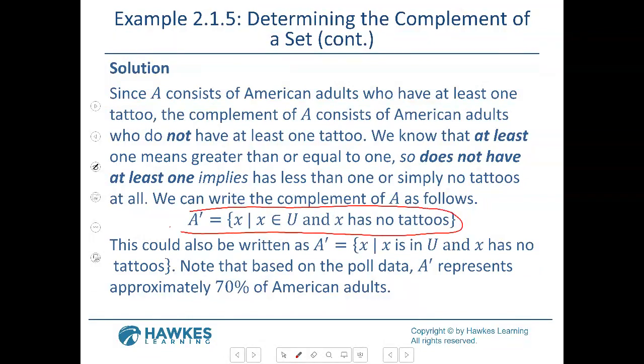I read all of that to explain: if the person has at least one tattoo, then the opposite of that is they have no tattoos. So you would say X is an element of the universe and has no tattoos.